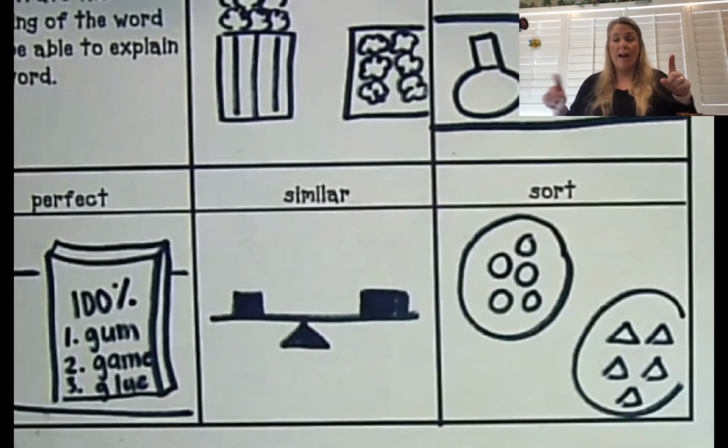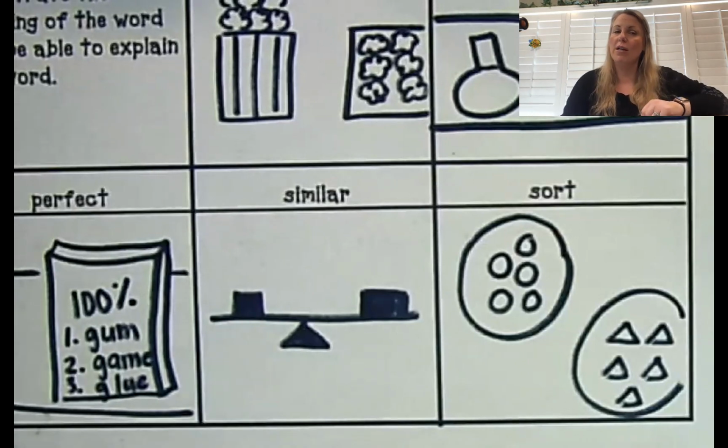All right, well, we're getting ready to read a story and we need to know this vocabulary. So the first word we have, endless, right? Endless. Then we have experiment. Then we have perfect. Then we have similar. And the last one we have is sort. All right, don't forget these words because we're going to get ready for our story next.